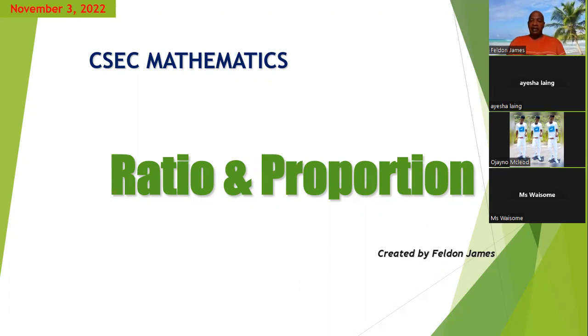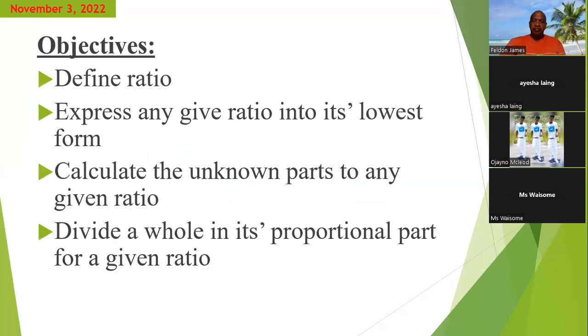All right. So ratio and proportion is yet another topic relating to rational numbers. Our objectives for this topic: you should be able to define ratio.